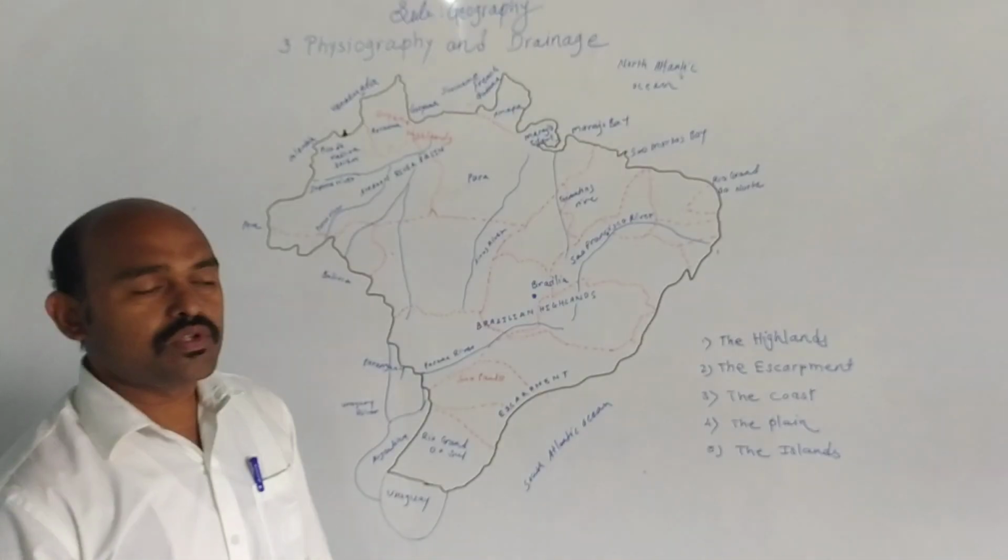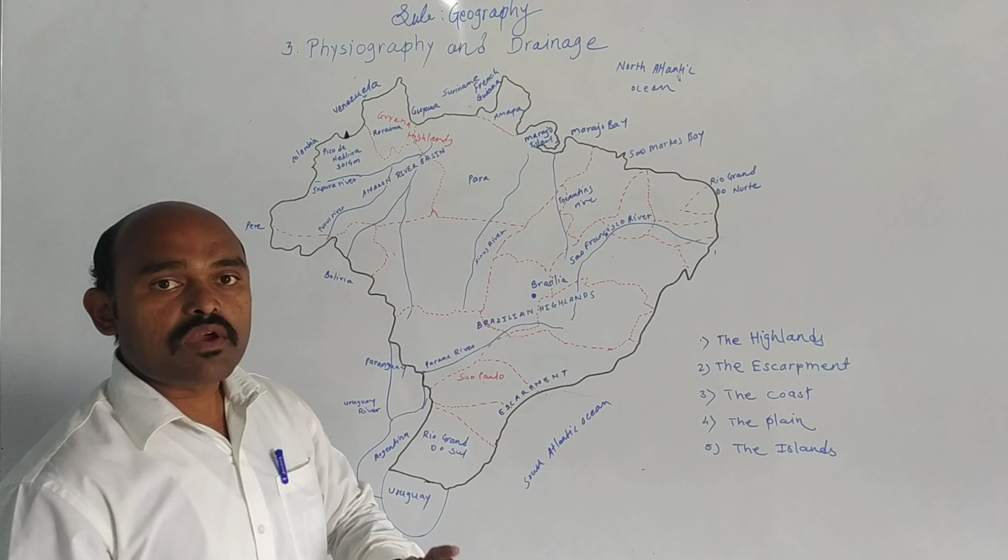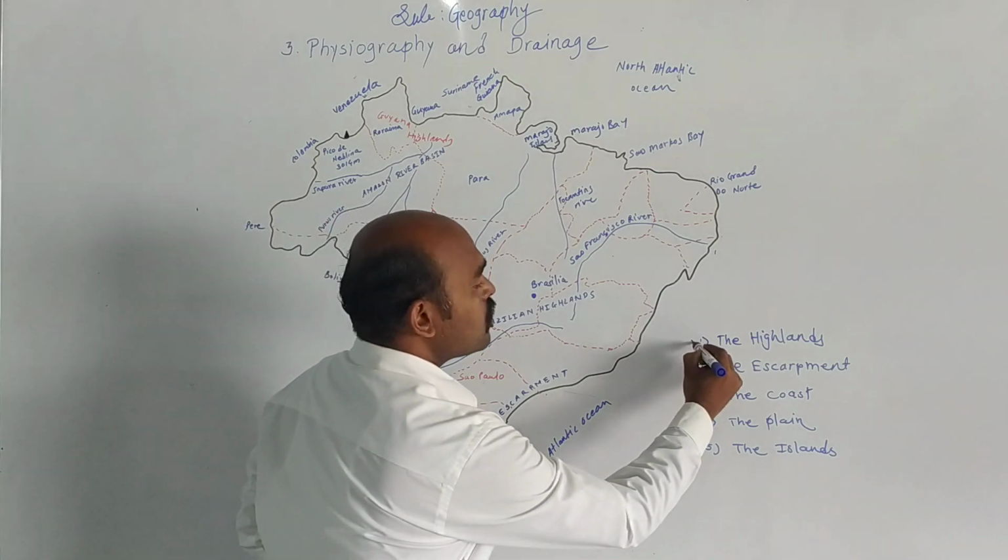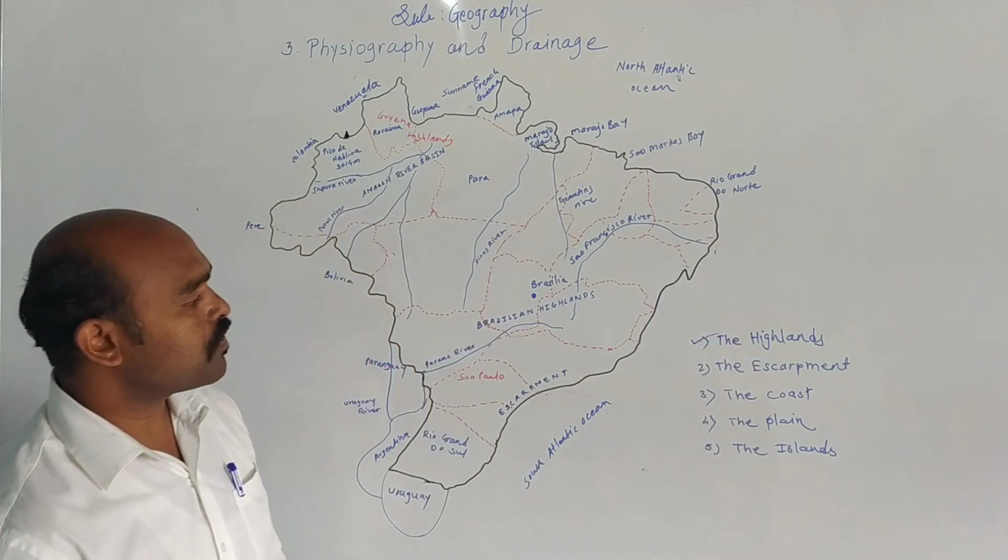Okay. So now we are going to discuss the highlands.